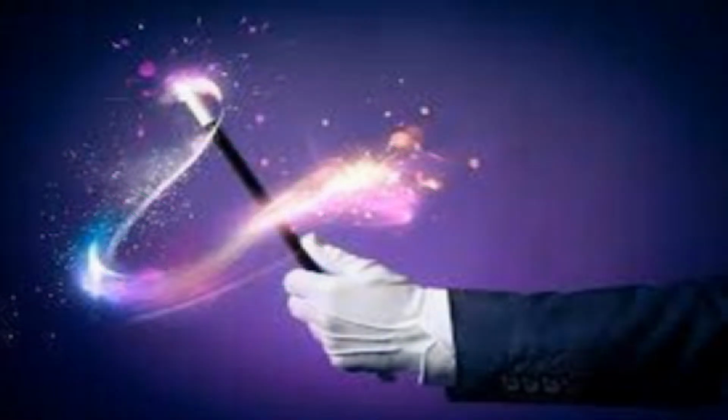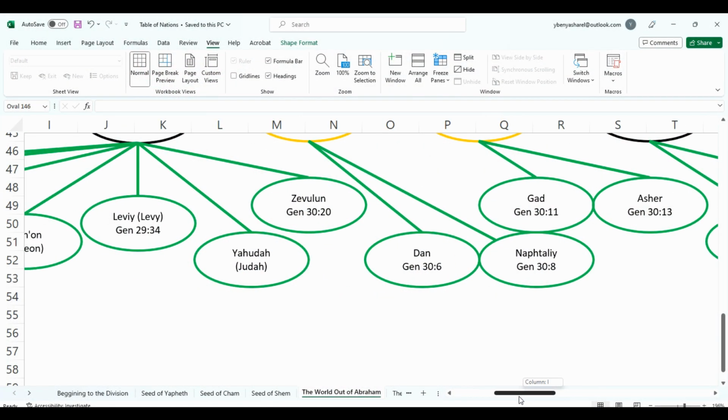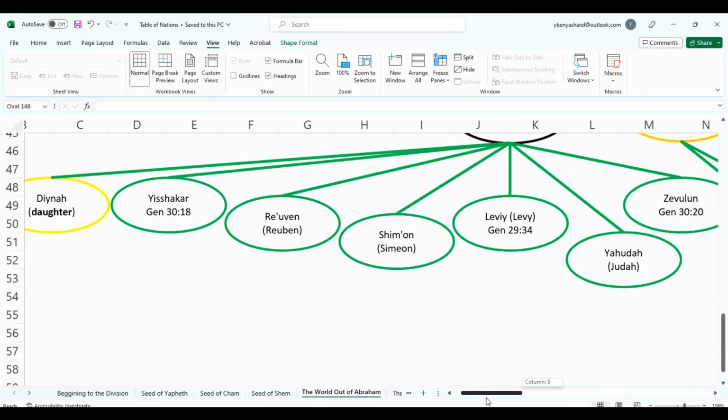That's magic. That's believing in magic. That's not supported in scripture. So what we have is a lie.